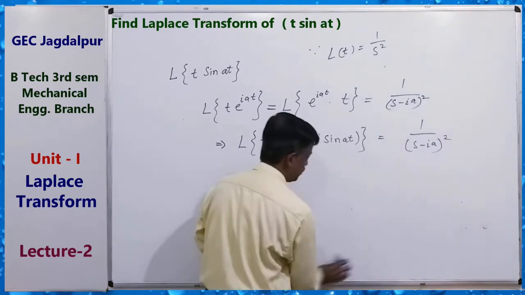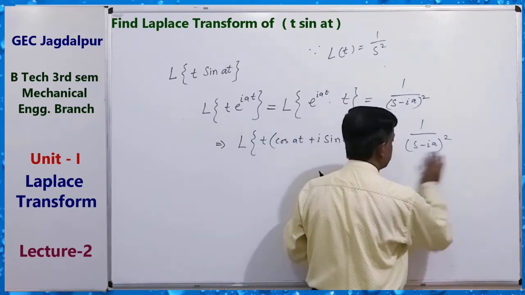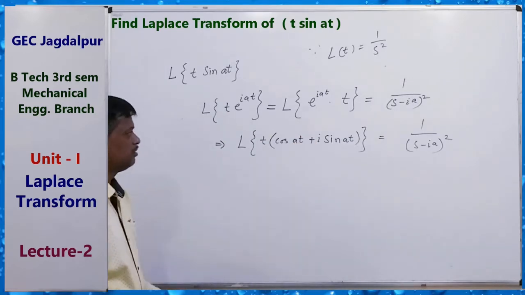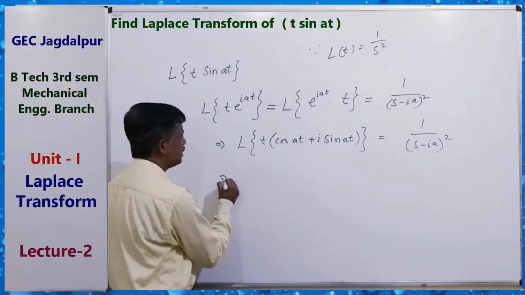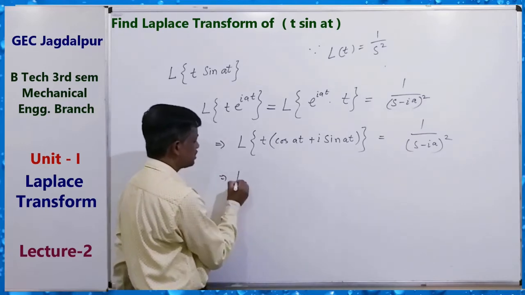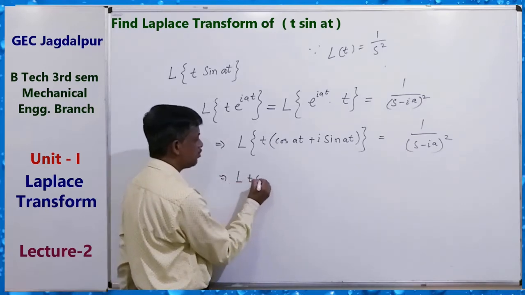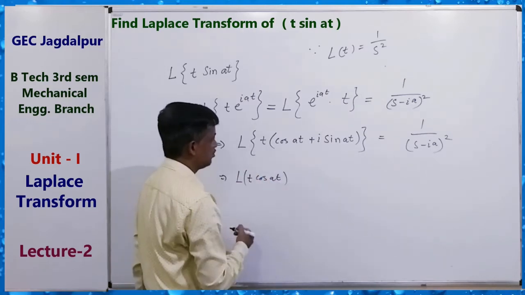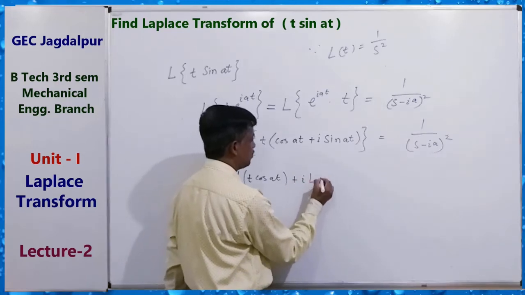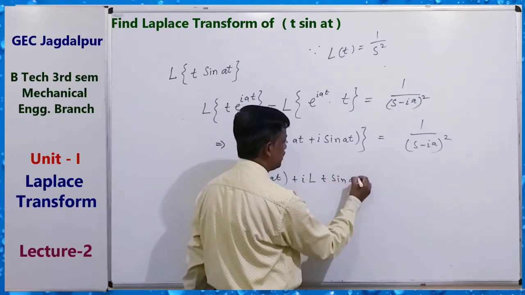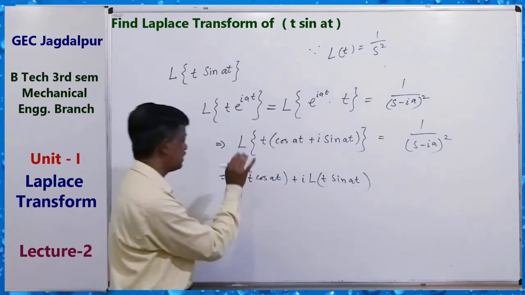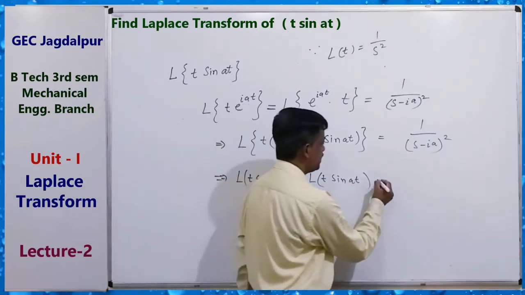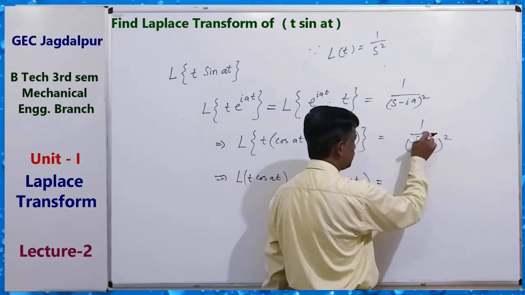Okay. You can also find this transform by using the shifting property as I solved earlier. So this is only another method. Here, Laplace transform of t cos at, by linear property, plus i into the Laplace transform of t sin at. So this is the left side. This is real plus i into imaginary. So here you can also solve it.